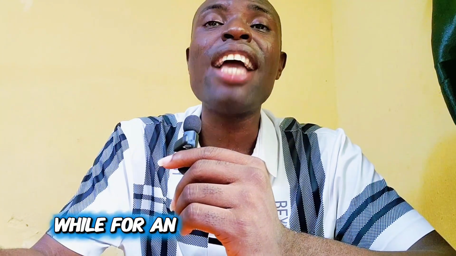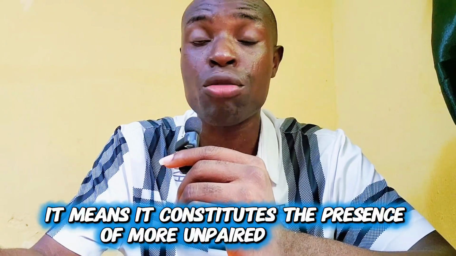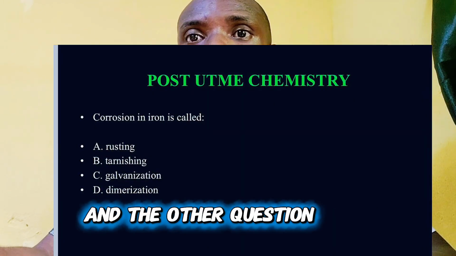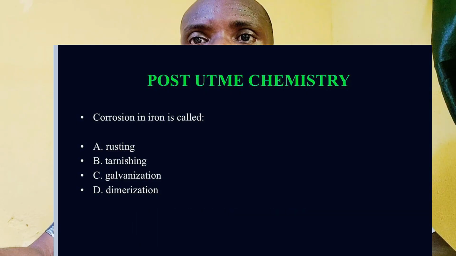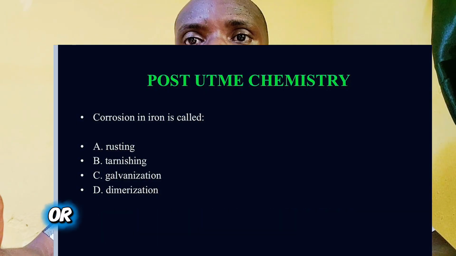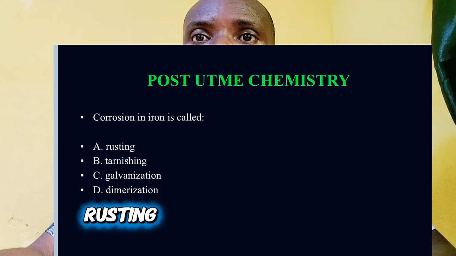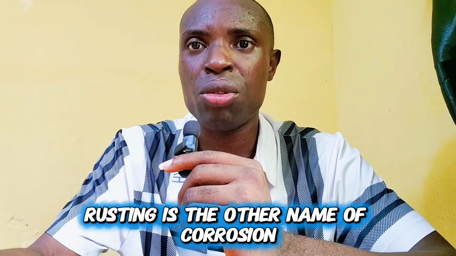Why? For an ion to be diamagnetic, it means it has a presence of more paired electrons. And the other question says corrosion in iron is called what? Is it rusting, tarnishing, galvanization, or dimerization? The correct answer is rusting. Rusting is the other name of corrosion.